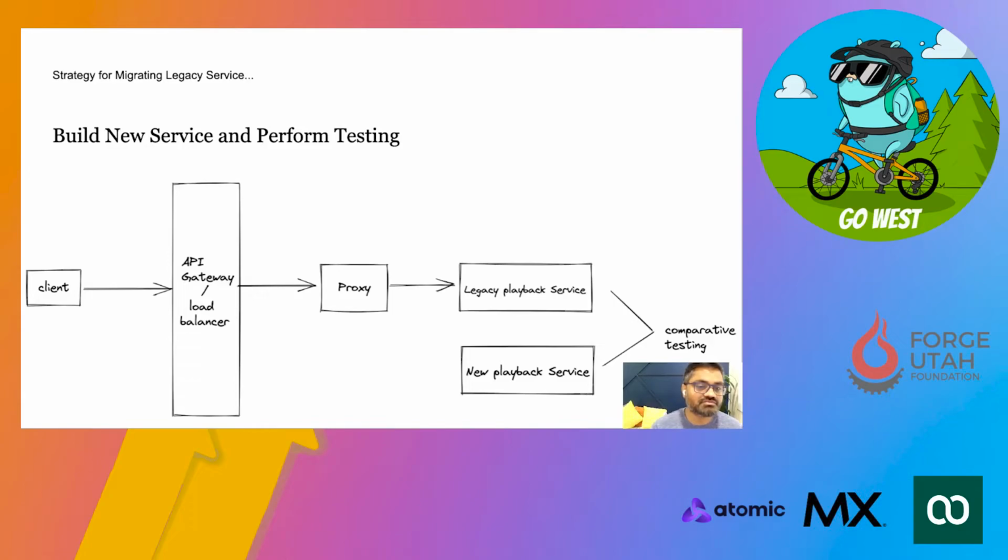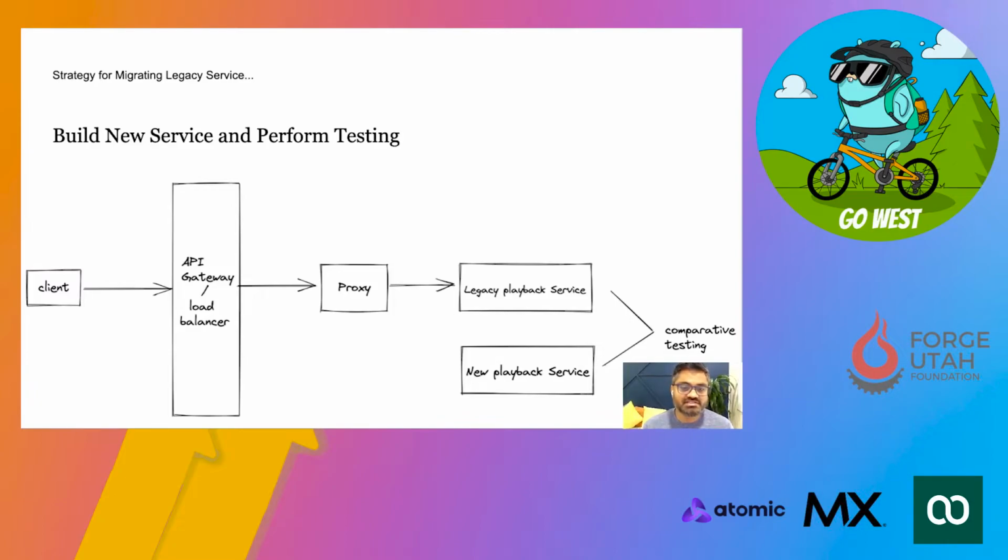The next thing we started doing was building the new service and performing the testing. Since we already had the proxy, we had the capability to start building the new playback service. In the background, based on production dynamic traffic or the production logs, we started doing comparative testing.